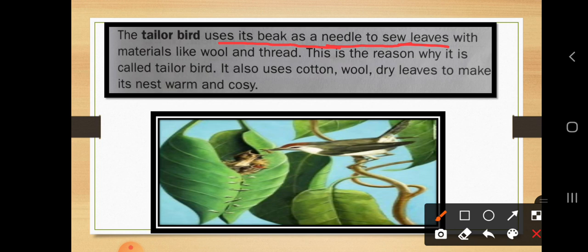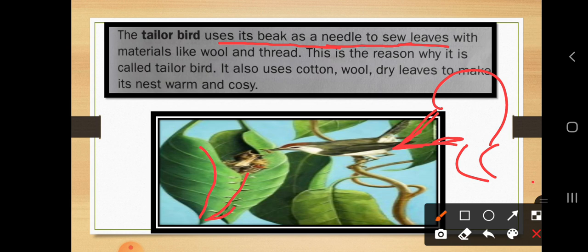So how the tailors are stitching or sewing the clothes, in a similar way some of the tailor birds use their beak. Beaks are nothing but the mouth of the bird. Okay. So with the help of their beak, which is needle type, they are sewing the leaves. So you can see here how these two leaves are joined together in the form of sewing, or you can say stitching, with materials like wool and thread.